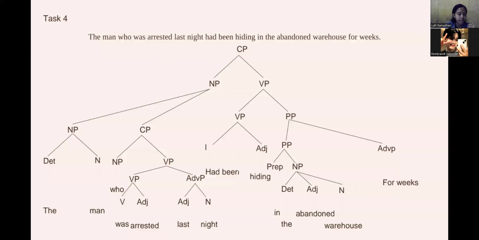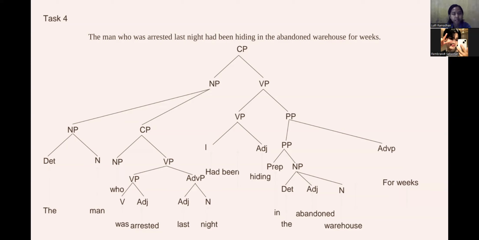The fourth sentence is: the man who was arrested last night had been hiding in the abandoned warehouse for weeks. This sentence is classified as a declarative sentence in English, consisting of a main clause and a relative clause. Here is the breakdown of its components. The main clause is: the man had been hiding in the abandoned warehouse for weeks.